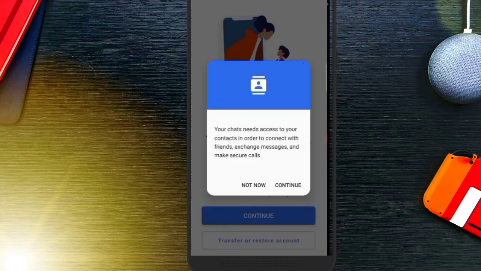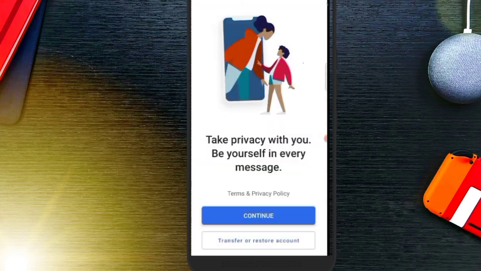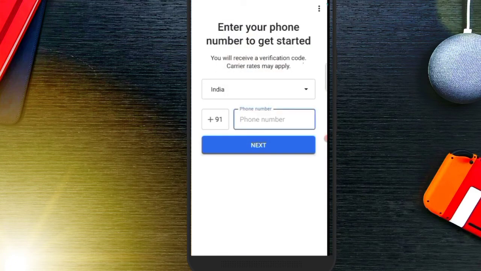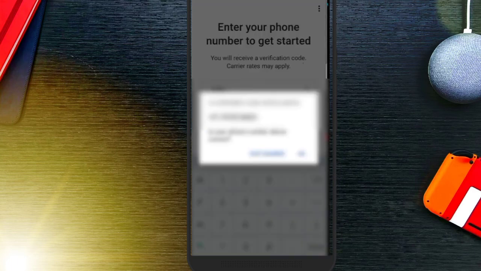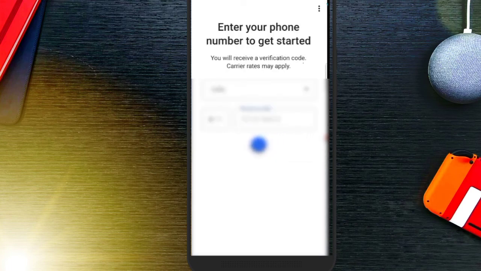So guys, you can see here how responsive an app we have created. So click on continue. So you have to allow all the required things, and you have to give your mobile number first to log in to the app. So you can see guys, it is just similar to WhatsApp. Your chats will be private with your friends. No one can see your data.